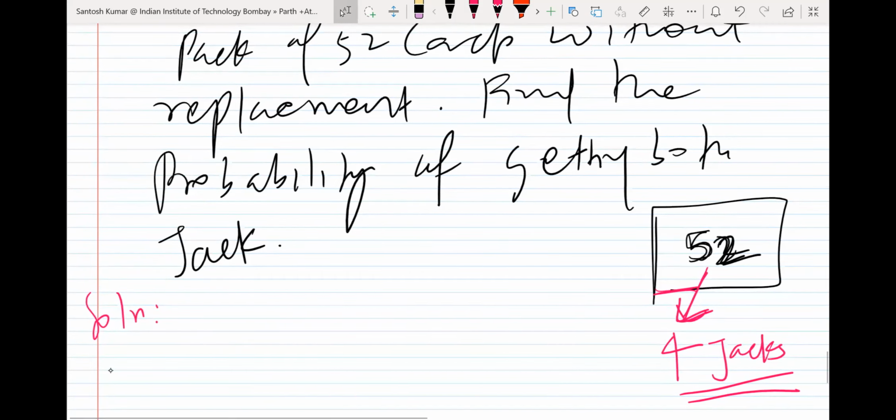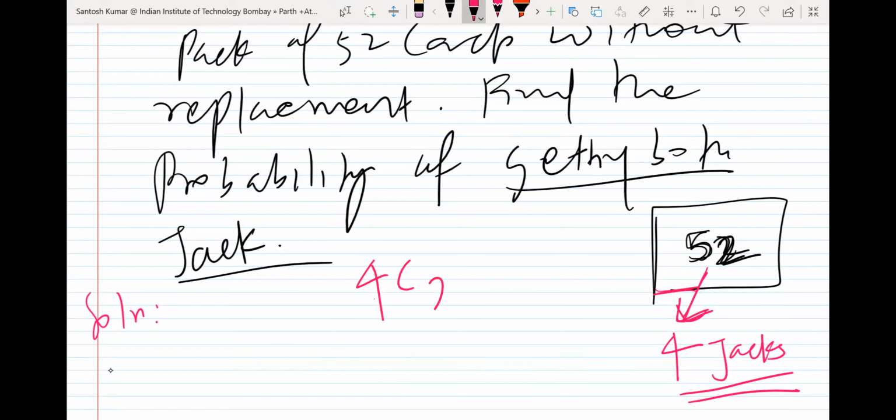Find the probability of getting both jacks. So how many jacks you want? अरे बताओ भाई, कितने जैक चाहिए तुम्हें? क्वेश्चन में क्या बोला है? 2. 2 आउट ऑफ 4.